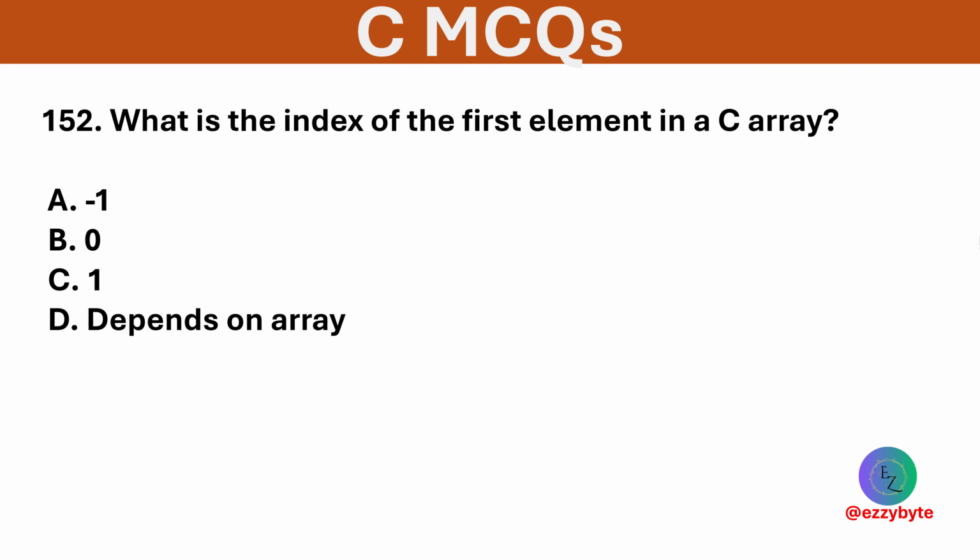What is the index of first element in C array? Options are -1, 0, 1, and depends on array. Option B is correct. In C, array indexing starts from 0.